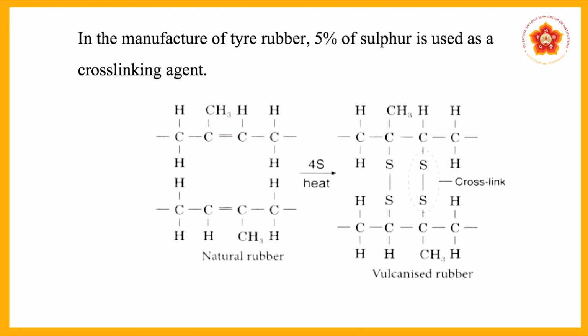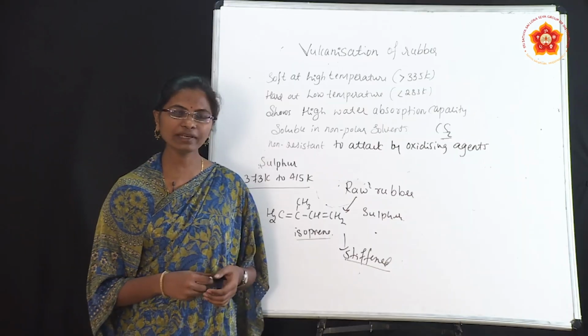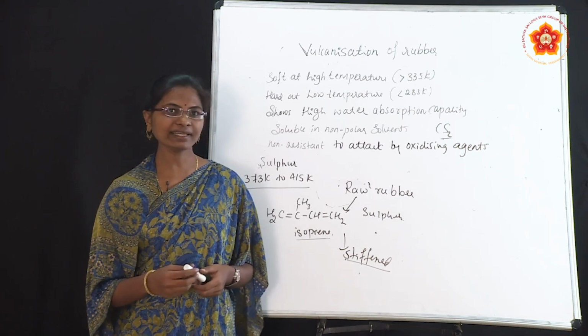So in the manufacture of tire rubber, 5% of sulfur is used as a cross linking agent. You can see the structure here. The natural rubber, when we heat it, the sulfur is cross linked between the two isoprene units here, that is the vulcanized rubber. So next concept we will discuss is synthetic rubber.